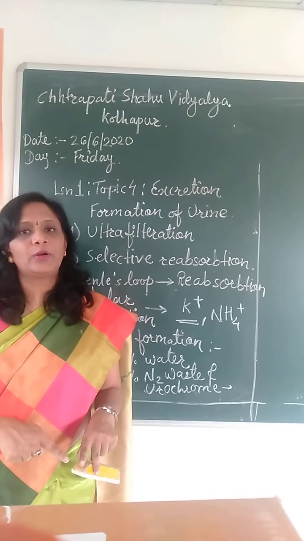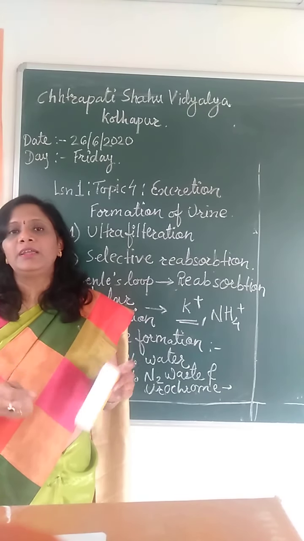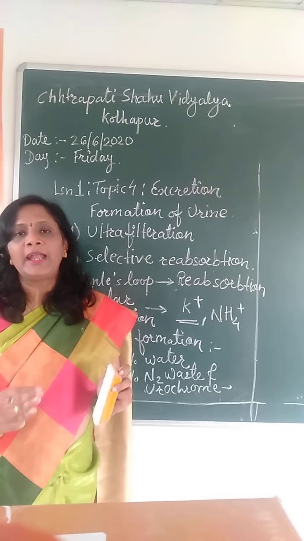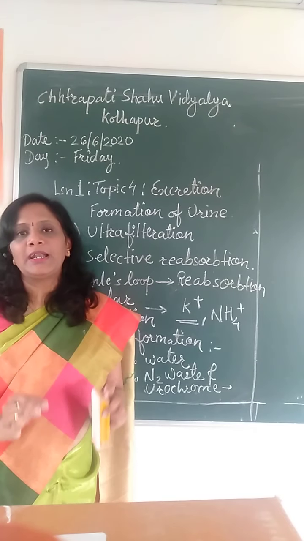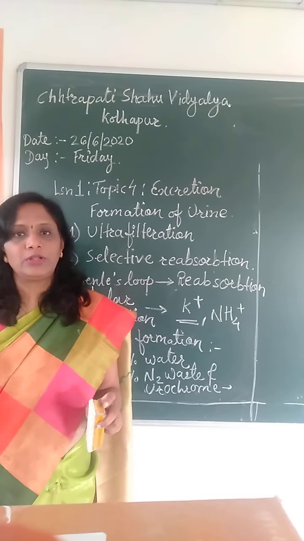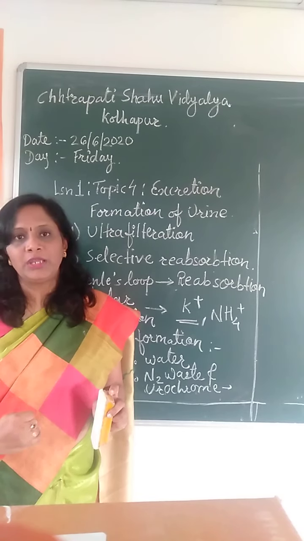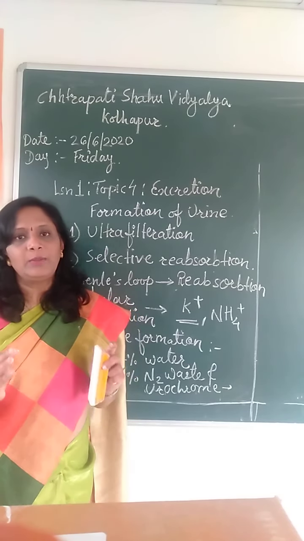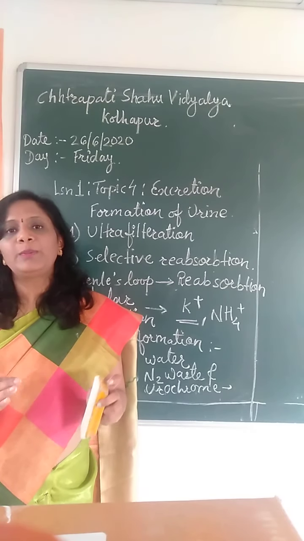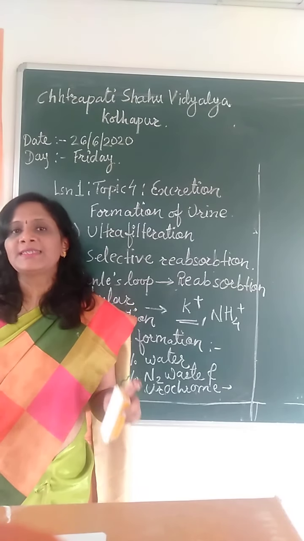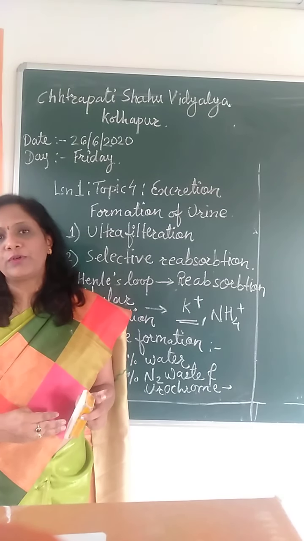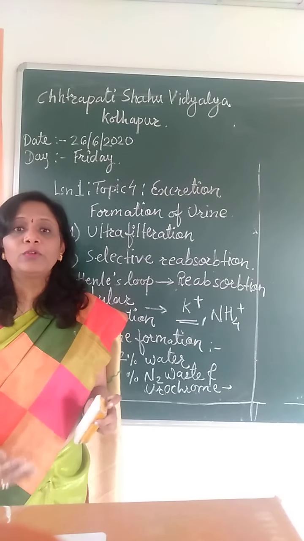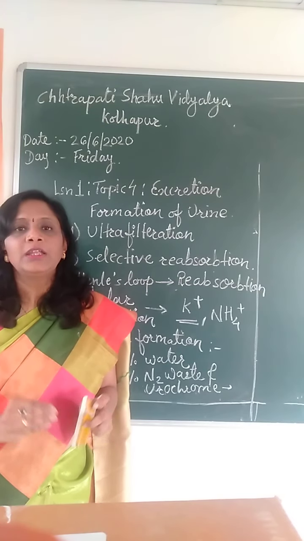Urine flows down the ureters and is gathered in a muscular sac-like structure called the urinary bladder, and until the urinary bladder is totally filled, the urine is not going to go out of the human body. Once pressure is exerted by the filled bladder, the opening called the urethra opens and the urine is passed out from the human body. And this is how the removal of urine is done.